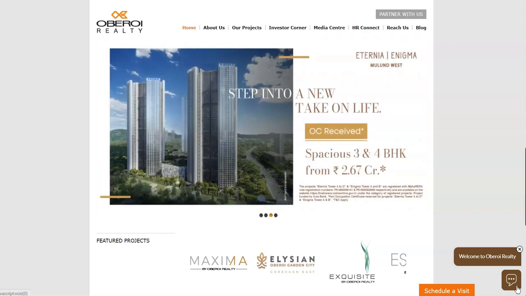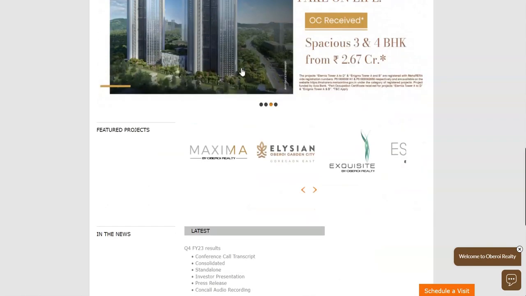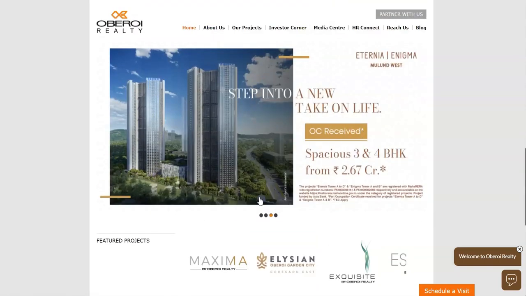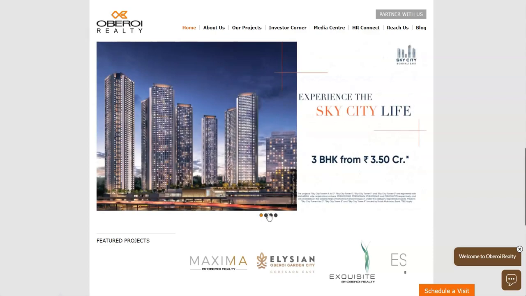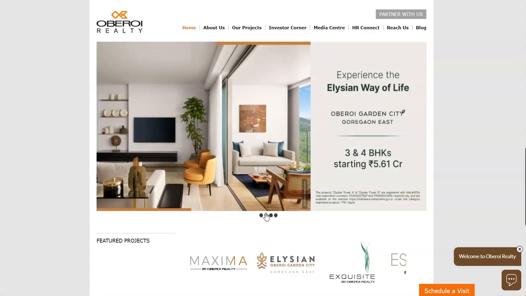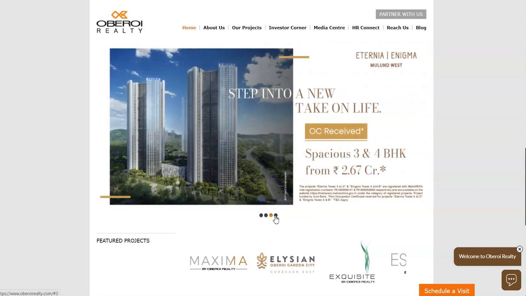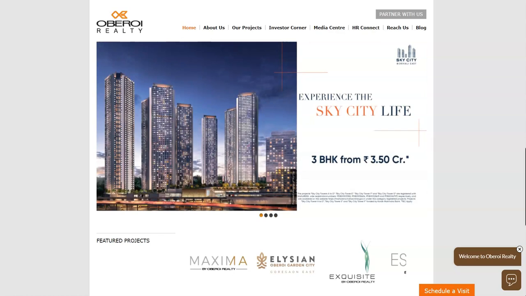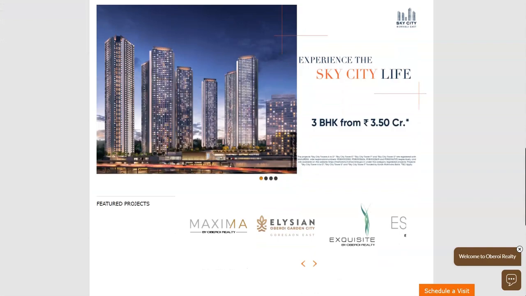So today we are going to do a fundamental analysis of Oberoi Realty. So this is the website of Oberoi Realty, as you can see, and we'll look into its very clean and crisp website, and it specifies the flats or the properties they are actually selling. Now let's move on to the fundamental analysis of this company.